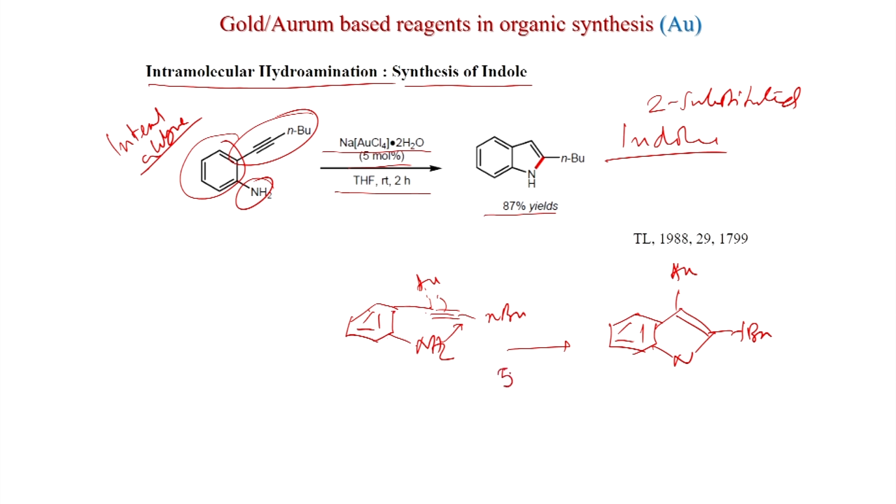So, this is 5-endo cyclization, and this process is very facile because indole, you know, is aromatic. So, you get the indole after gold elimination. This is tertiary butyl, N-butyl.